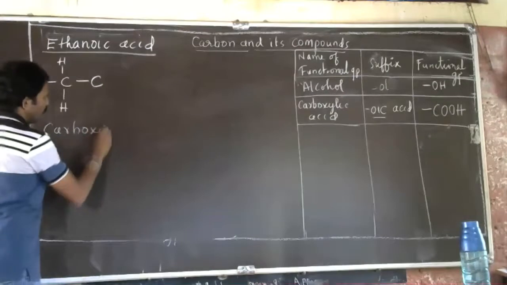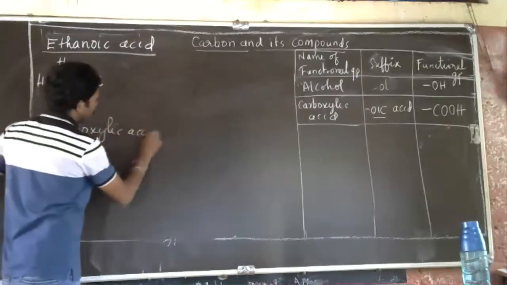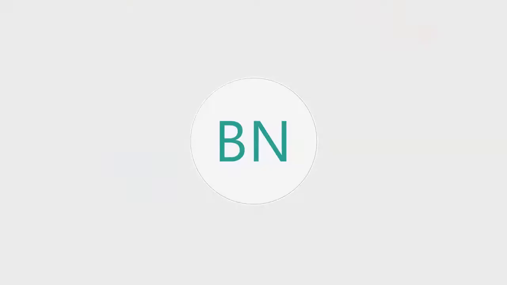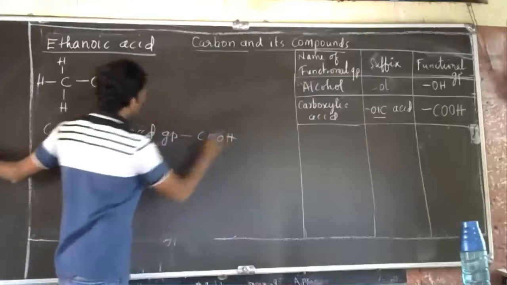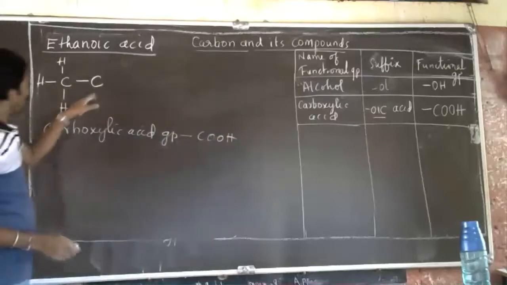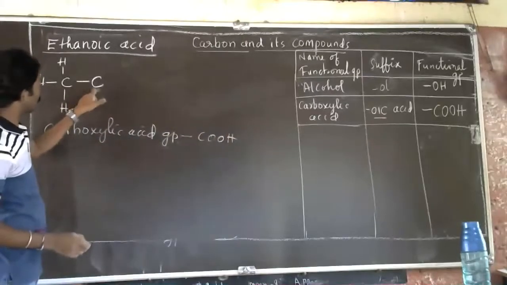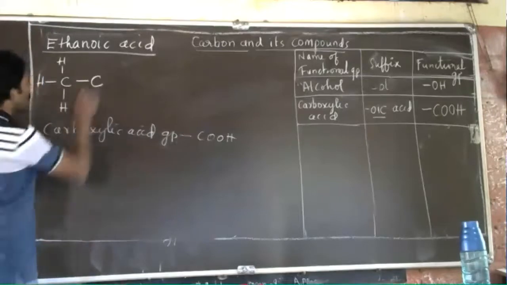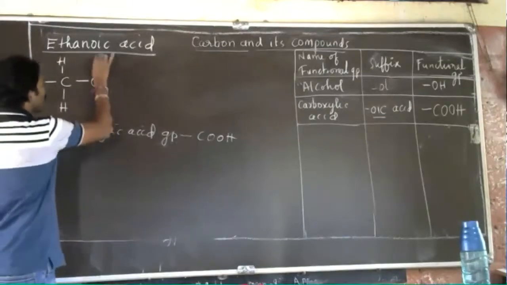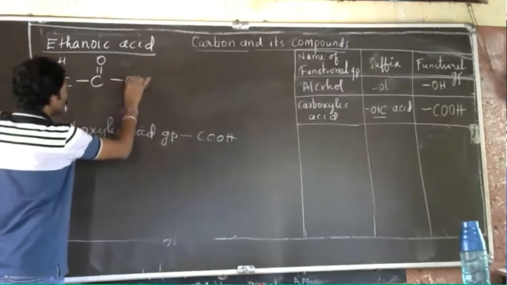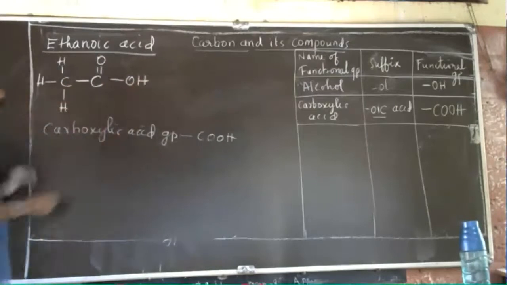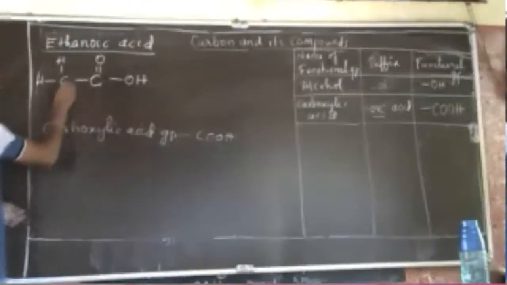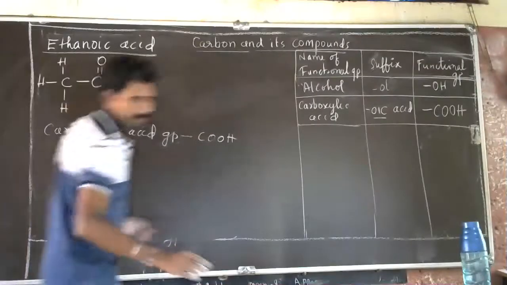is nothing but COOH. See here, we already have the carbon, so for this carbon we have to represent the double bond O over here and OH over here. This becomes ethanoic acid.